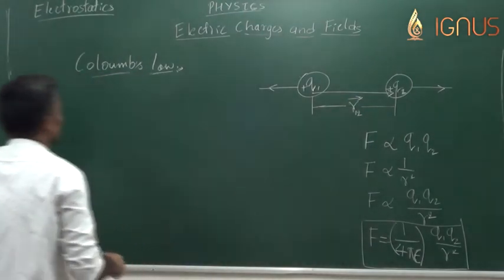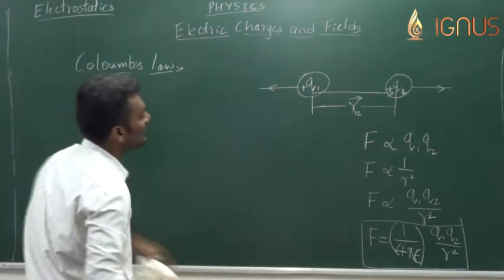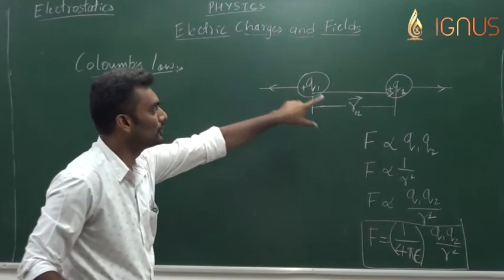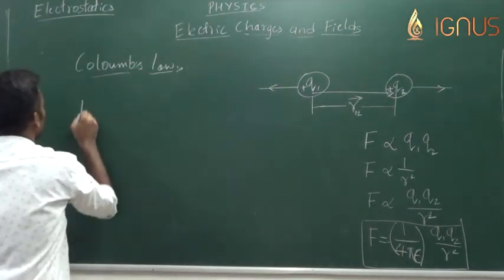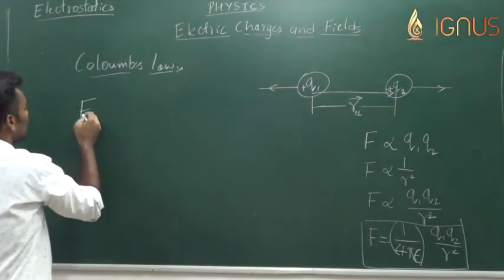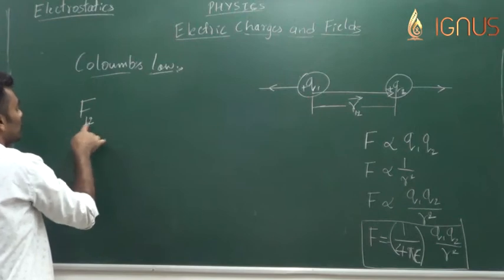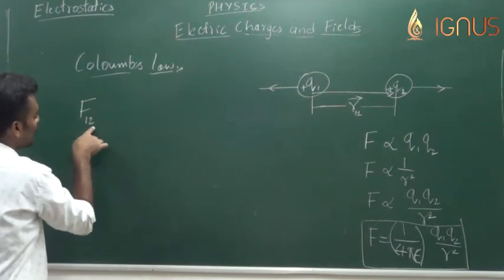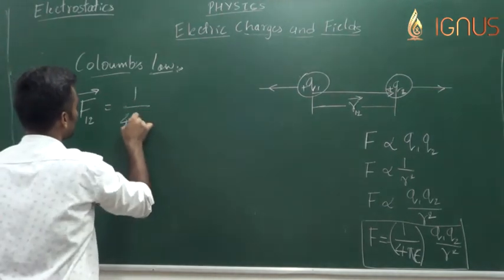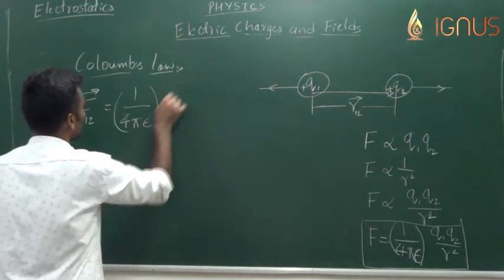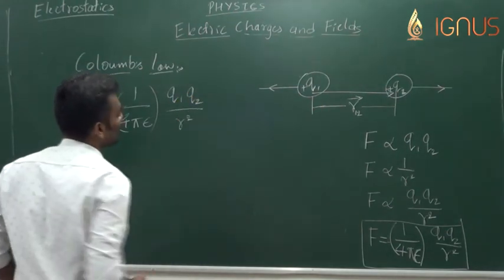It's always like that. So first let me consider the force experienced by charge q1 due to charge q2, force on q1 due to q2. Let me put that as force F12. F12, the force experienced by charge 1 due to charge 2, is equal to, the magnitude part is quite simple, 1 by 4 pi epsilon q1 q2 by r square.